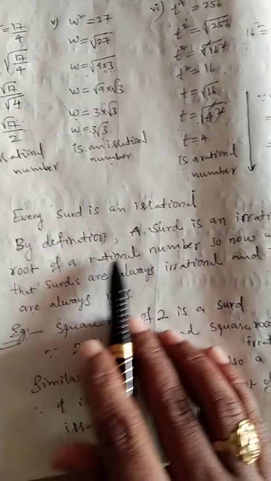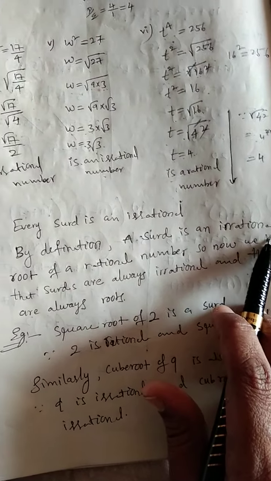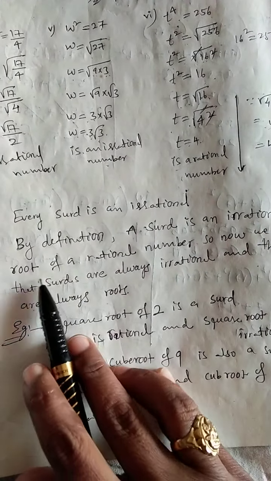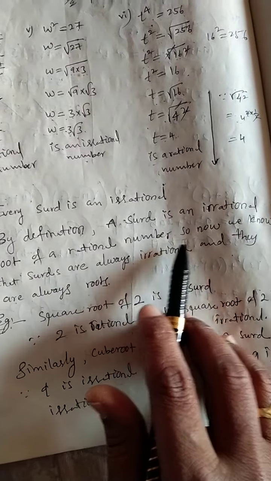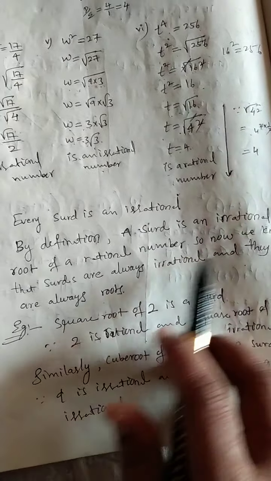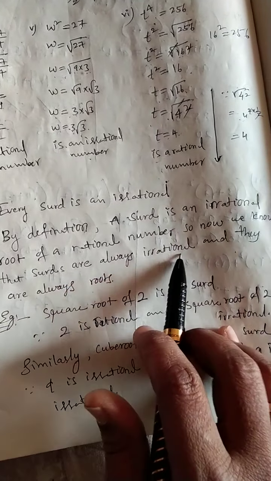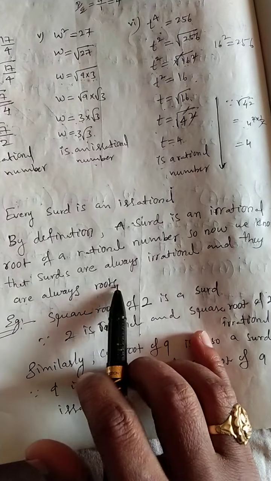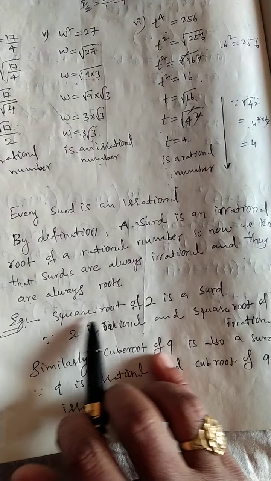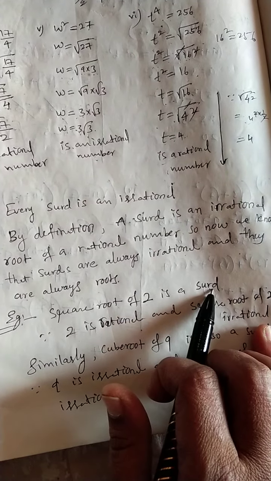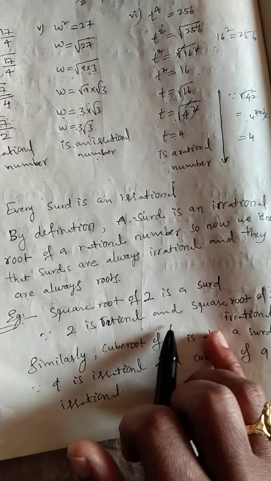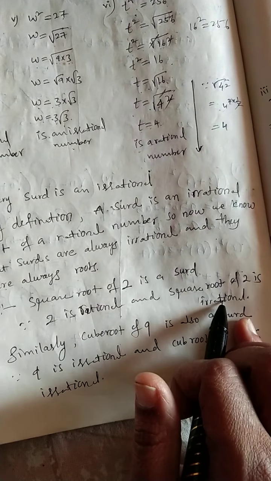Here it is. By definition, a surd is an irrational root of a rational number. So now we know that surds are always irrational and they are always roots. Example, square root of 2 is a surd. Okay, 2 is rational and square root of 2 is irrational.